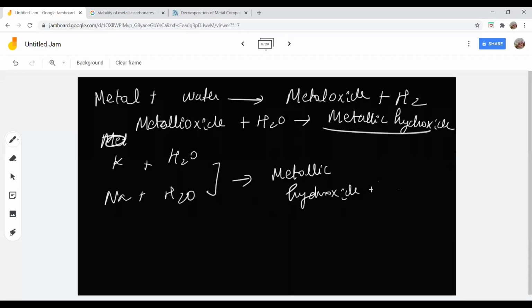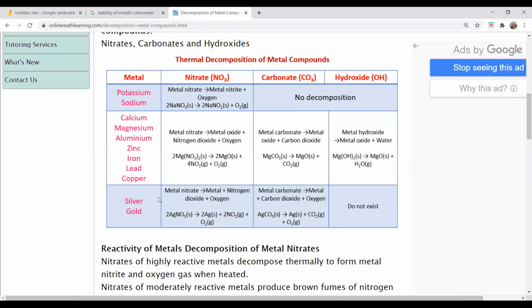So calcium oxide, when you add it to water, produces calcium hydroxide. Magnesium oxide, when you add it to water, produces magnesium hydroxide. All hydroxides, we call them bases. Correct? So any metallic oxide is basic in nature, because when metallic oxide is added to water, it produces a base. Clear? So note down this. And silver hydroxide, gold hydroxide do not exist. Even mercury hydroxide does not exist. Please note down for hydroxides also.